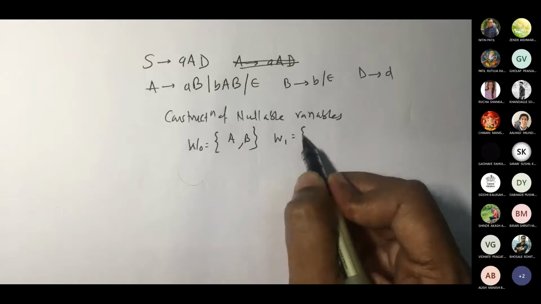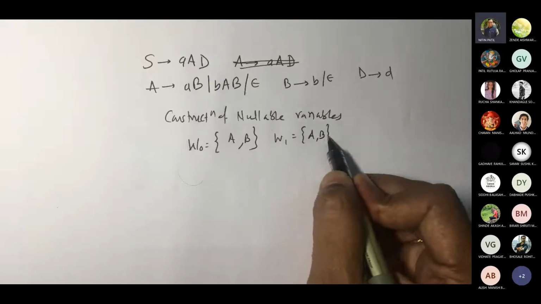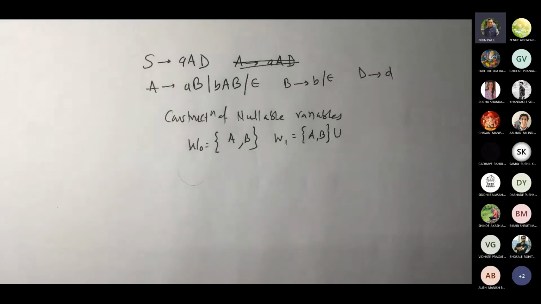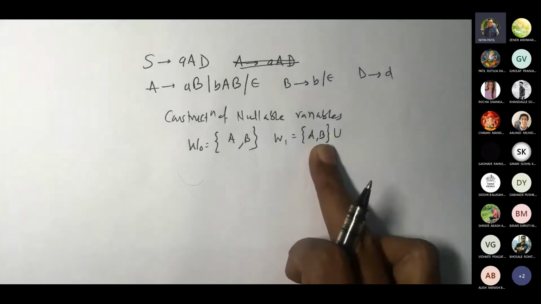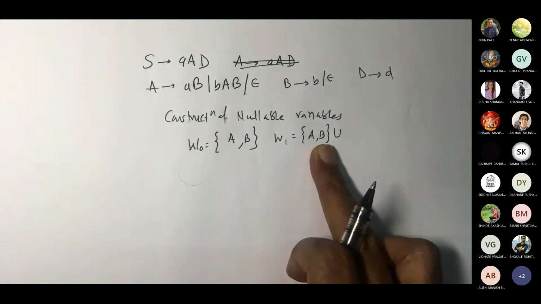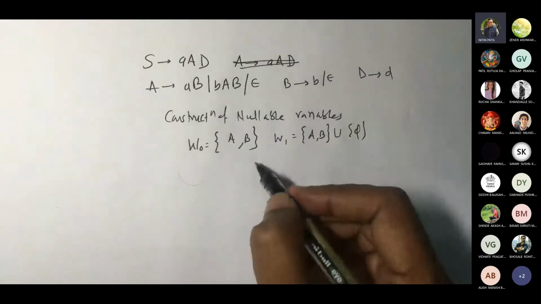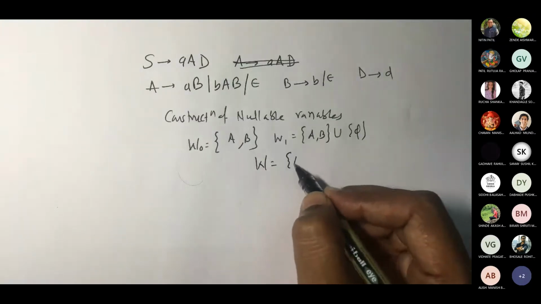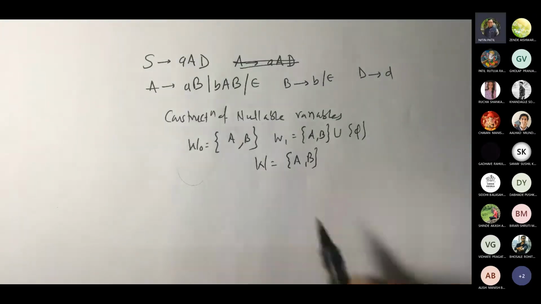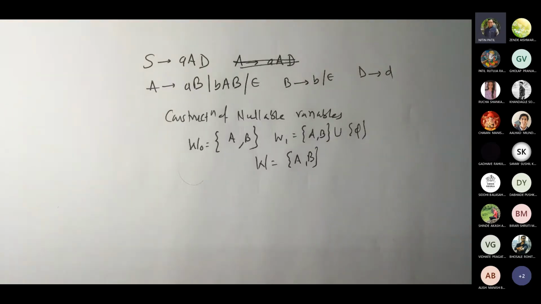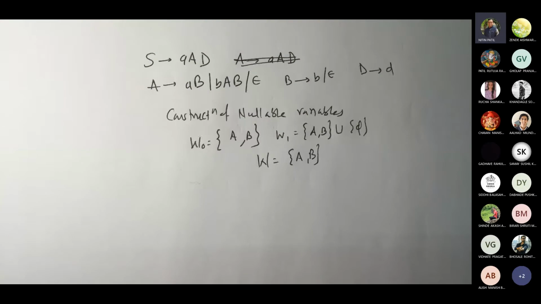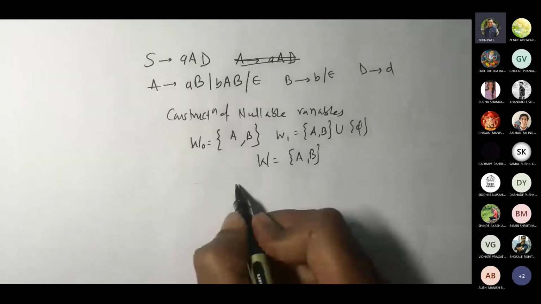W1 is A comma B union... now see, combinations of A and B, and simply A and simply B, appear on the right-hand side of a production, only these ones. There should not be any terminal involved, so we don't have anything, correct? So this would be phi. So your nullable variables are A, B only. Okay? So which productions are not null productions, those which do not have any nullable variable on the right-hand side? Now we are writing P, right?